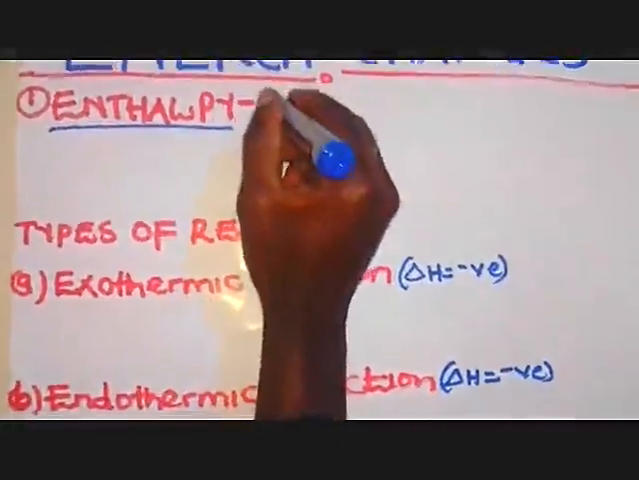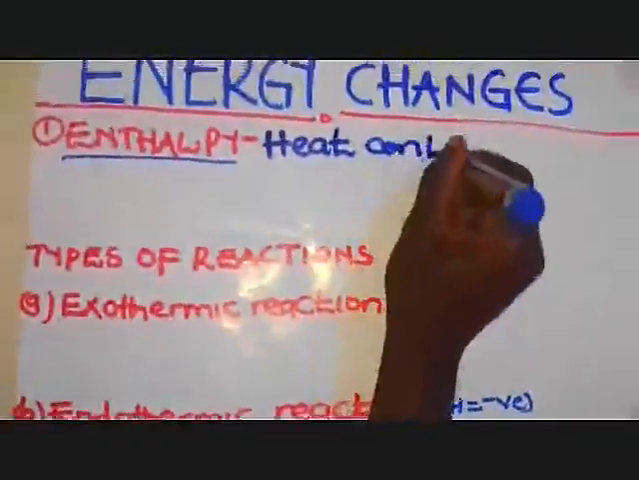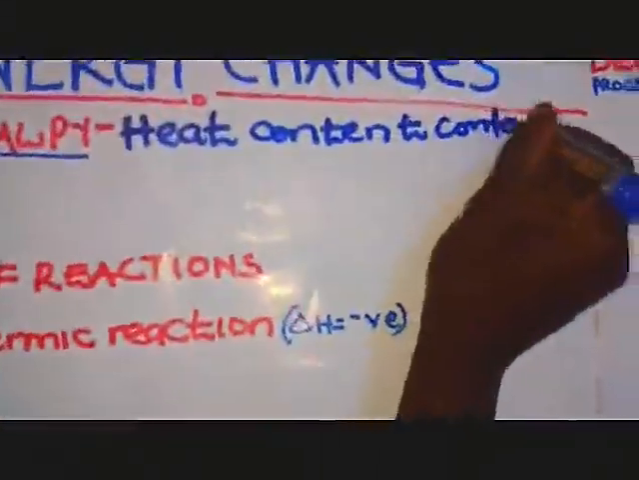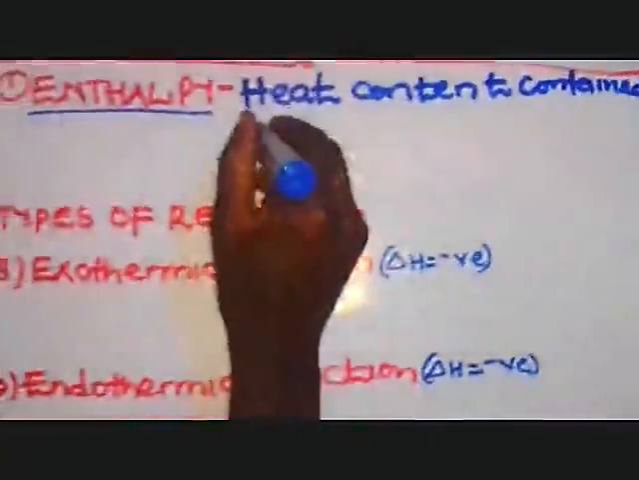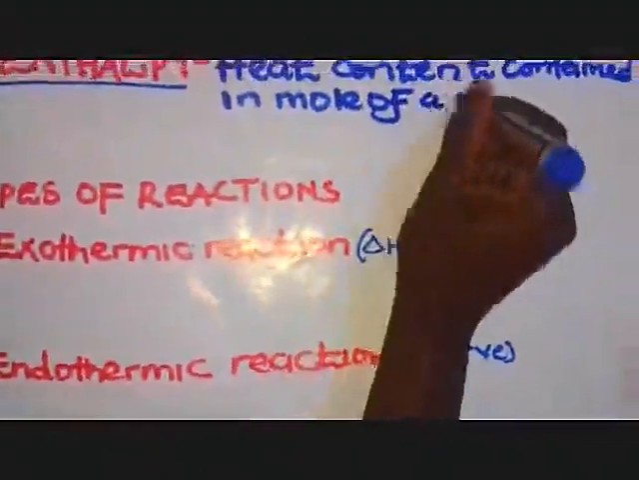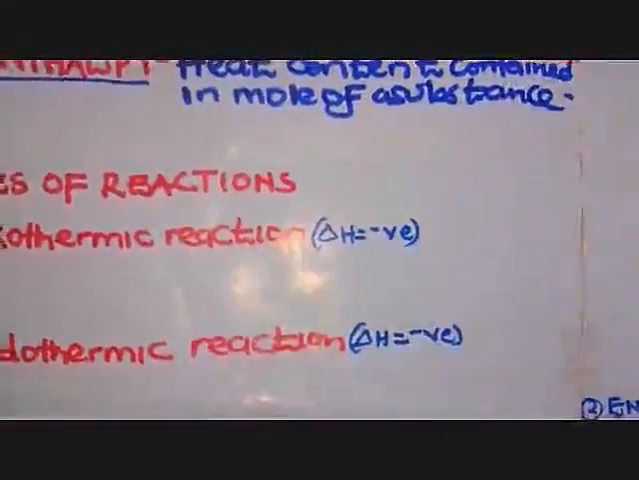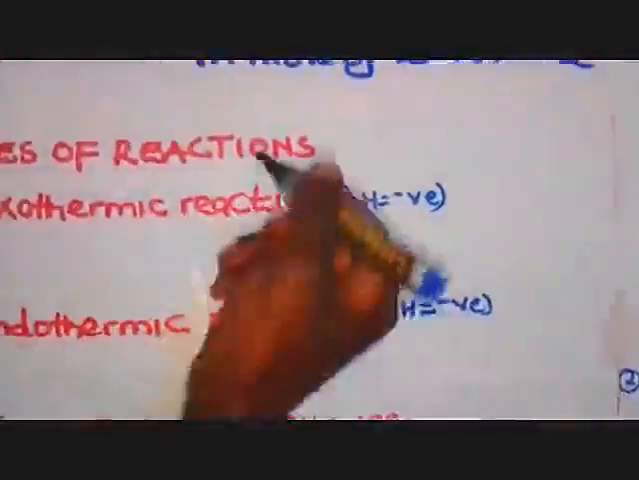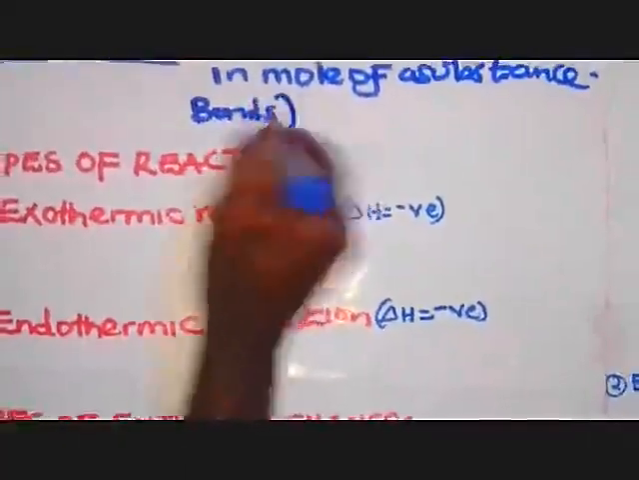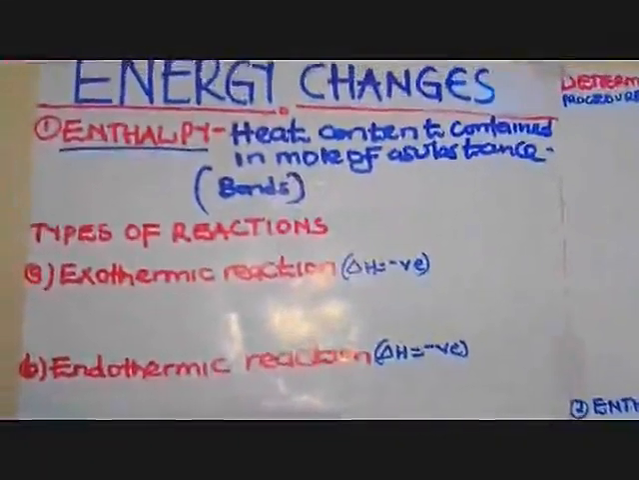Enthalpy is something simple, just meaning the heat content contained in 1 mole of a substance. That is the enthalpy. So this implies that substances contain bonds. So when you break bonds or when you form bonds, you end up either absorbing heat energy, or losing heat energy.